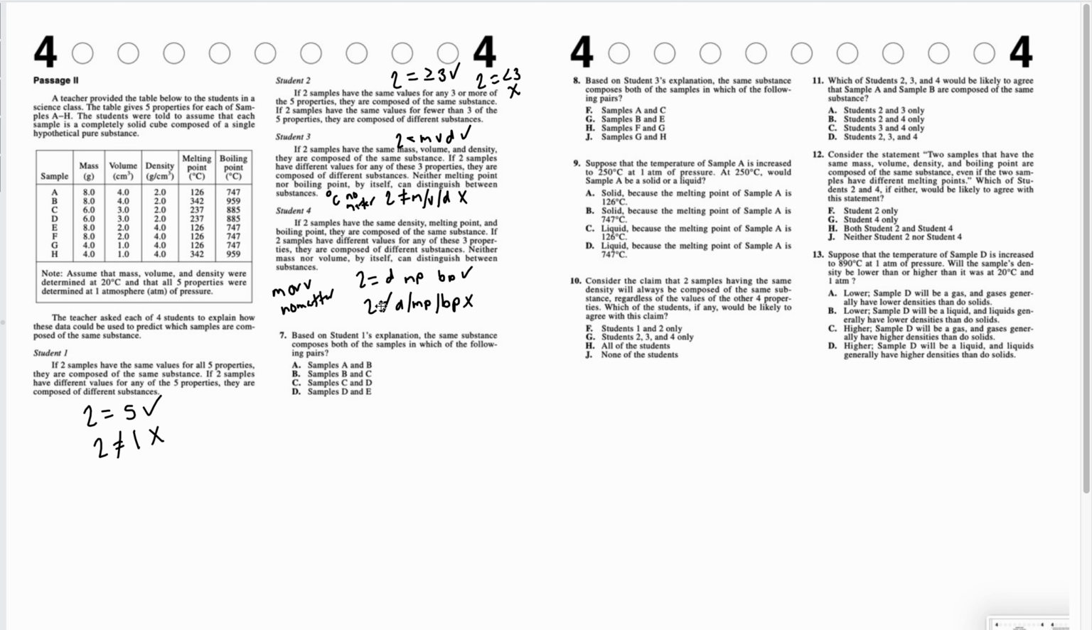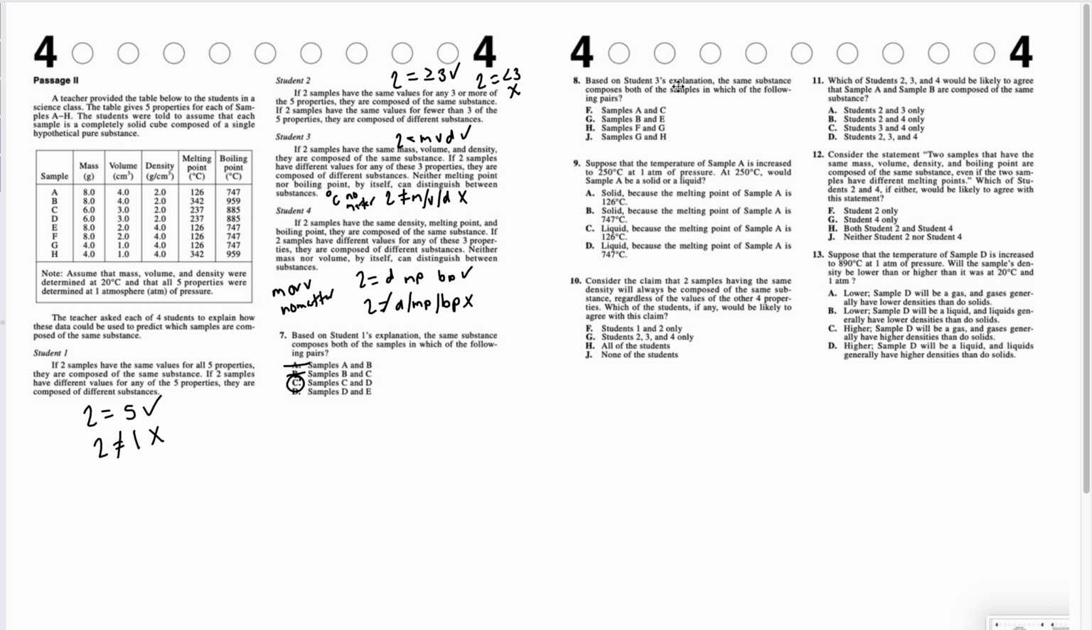So now that we have some information, now we can answer our questions. Student 1's explanation: the same substance composes both of the samples in which of the following pairs? So student 1 says that in order for them to have the same substance, all 5 of them have to be the same. So if we look at A and B, 8, 4, 2, different boiling points. So A is gone. B and C, mass is automatically gone. Sample C and D, 6, 3, 2, 237, 885. All 5 of them are the same, so it's got to be C.